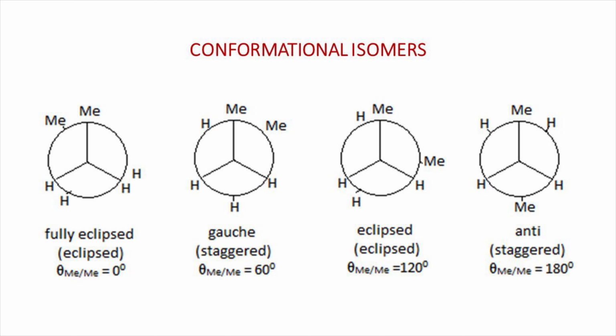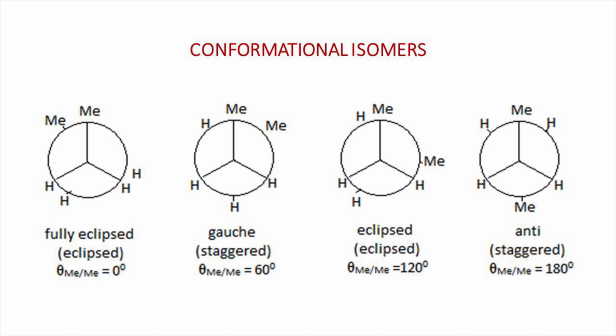It basically has the presence of identical groups at 60 degrees from one another. This type of conformation is more stable as there is little steric hindrance between the same molecules. If we make the dihedral angle 120 degrees, then this form of isomer is known as eclipsed conformation. But this eclipsed form is quite different from the previous fully eclipsed state. The basic difference is that in this, the methyl group is eclipsing the hydrogen atom and not the methyl group.